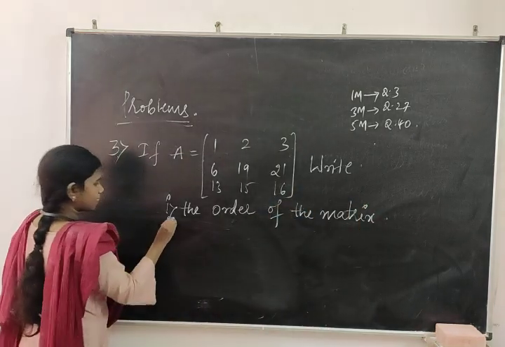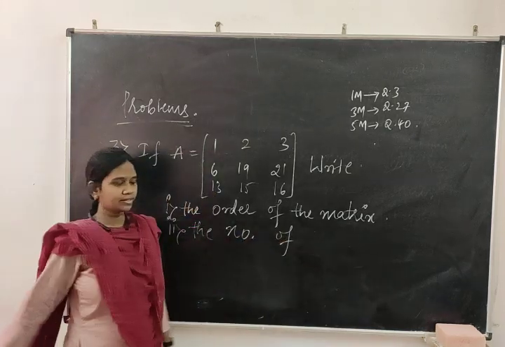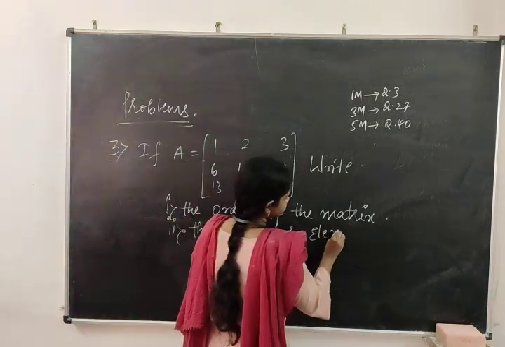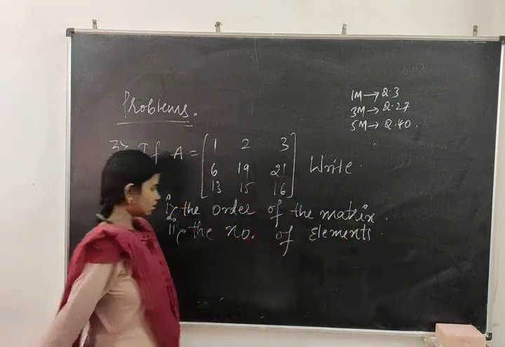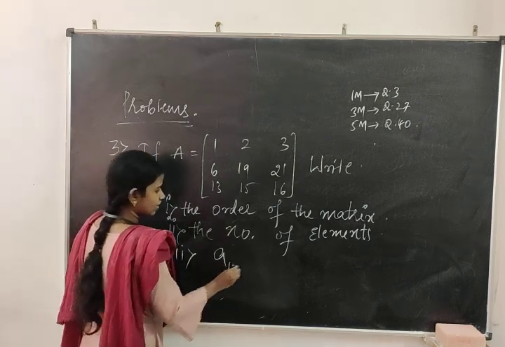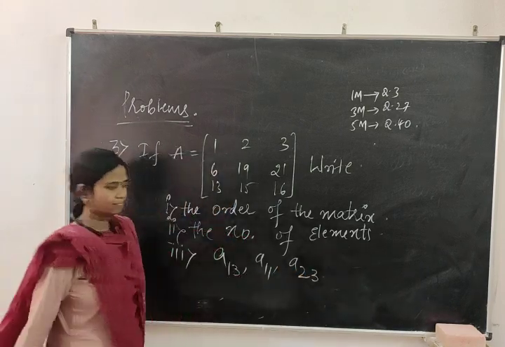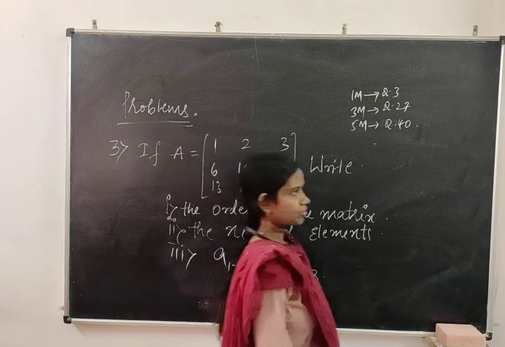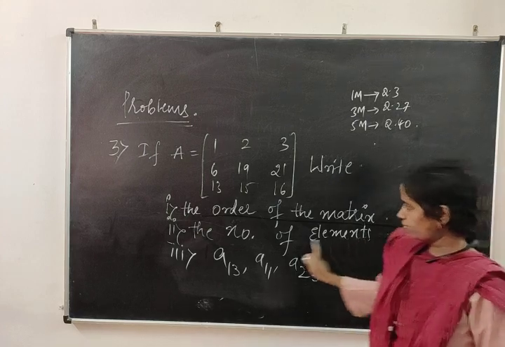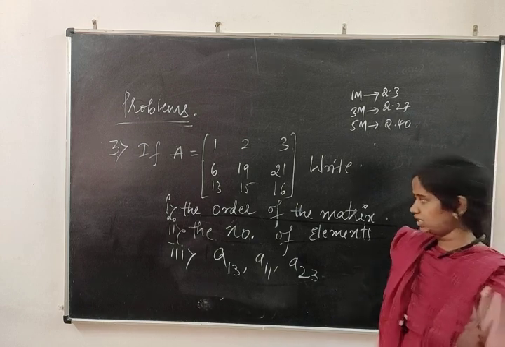Second, write the number of elements. Third, write the a suffix 1 3 value, a suffix 1 1 value and a suffix 2 3 value. This type of problem you are going to face in your textbook. We have studied how we represent the order, how many elements, and a suffix 1 3, a suffix 1 1 in our general representation.